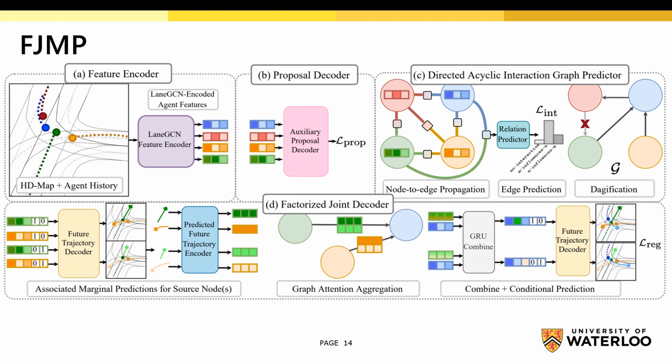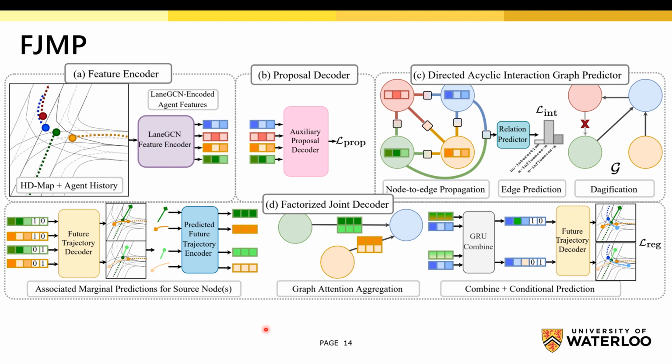Finally, given the future-aware lane-GCN encoded agent features and a predicted interaction DAG, we can now perform factorized trajectory decoding as follows, where we use a size 3 DAG for ease of explanation. We first predict marginal predictions for the source node agents in the DAG. These are the green and orange agents. And we encode these features with an MLP.